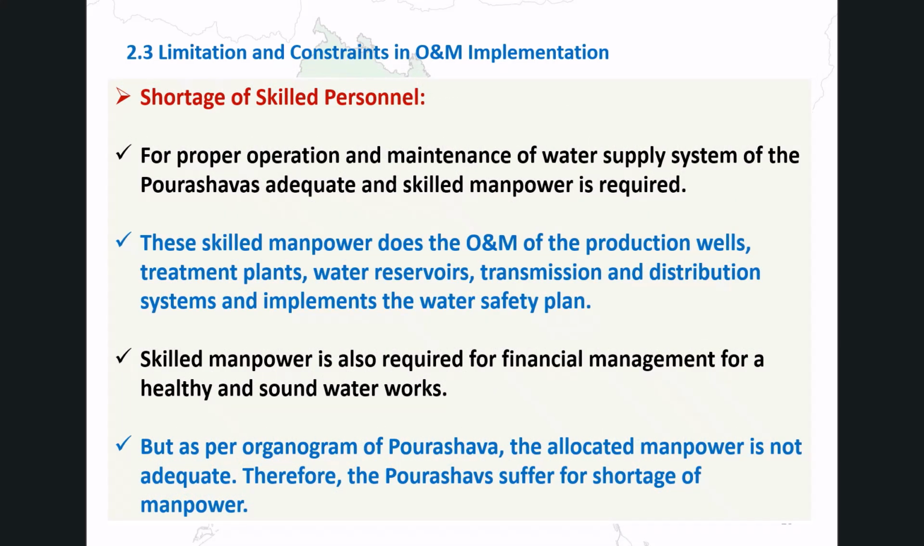Lastly, shortage of skilled personnel. Effective O&M requires adequate numbers of trained staff to manage production wells, treatment plants, reservoirs, transmission and distribution systems, and water safety plan implementation. Skilled staff are also needed for financial management. However, the staffing structure defined in Poshwa organograms is generally inadequate for these requirements. As a result, Poshwas regularly face a shortage of qualified personnel to carry out proper O&M.